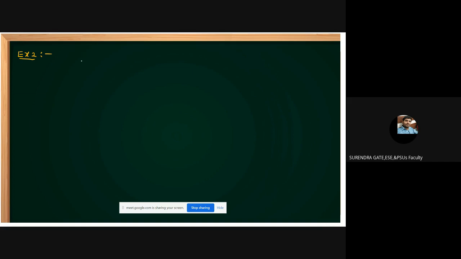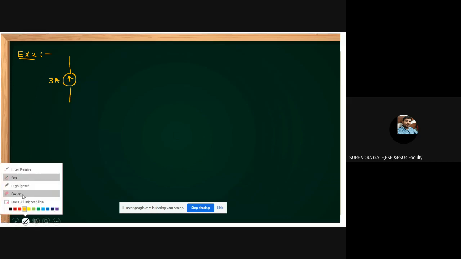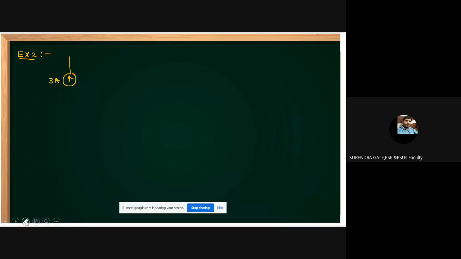Yes, same circuit, slightly I am changing this. This is the current source, I have taken this as 3 amperes. This is the 3 ohms as it is.